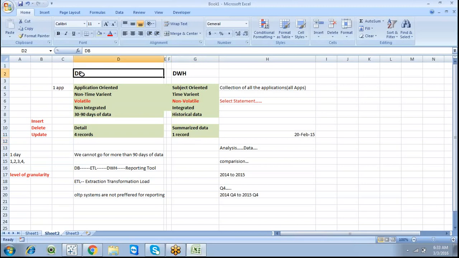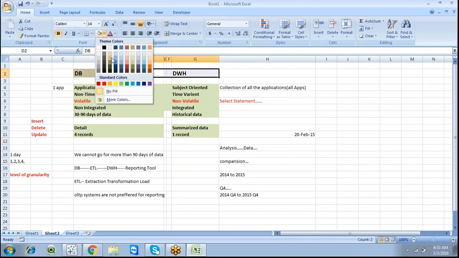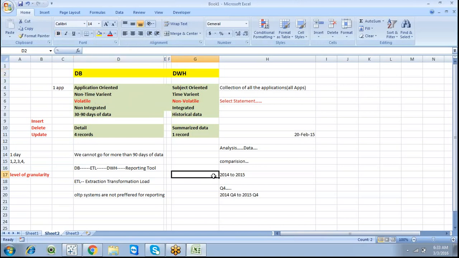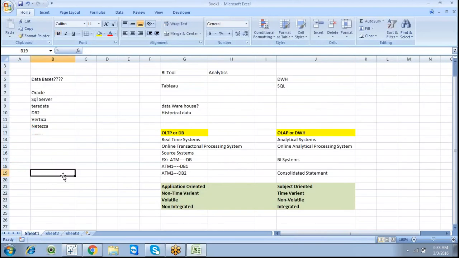So, database and data warehouse terminology is almost the same, like Oracle, as we discussed. Sometimes the database is like Oracle, and in the data warehouse there is a source system, in the sense that we may have multiple source systems, as discussed, different ATMs of data. But at the end we get a consolidated statement, and it is going to use only one single server.